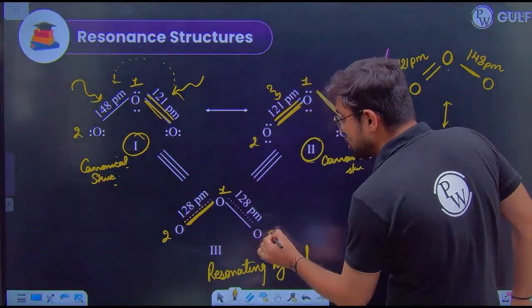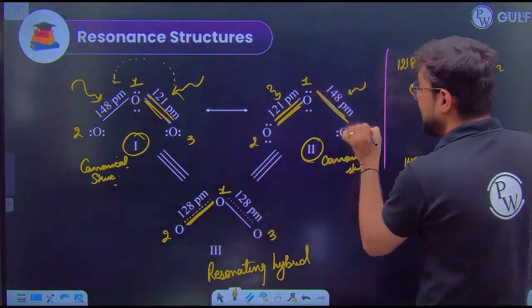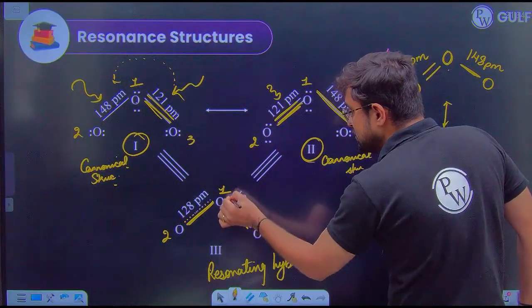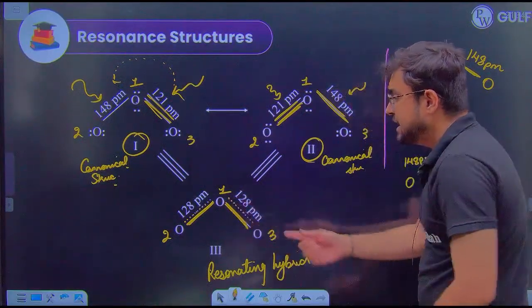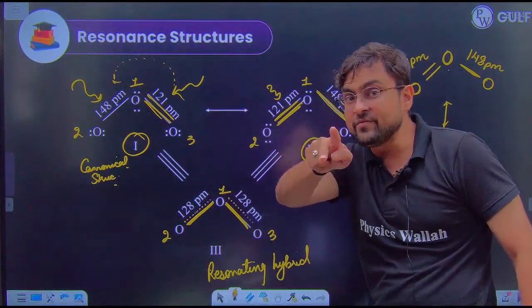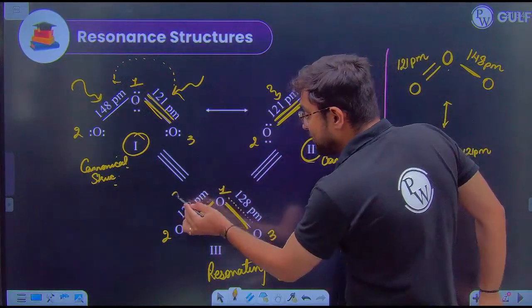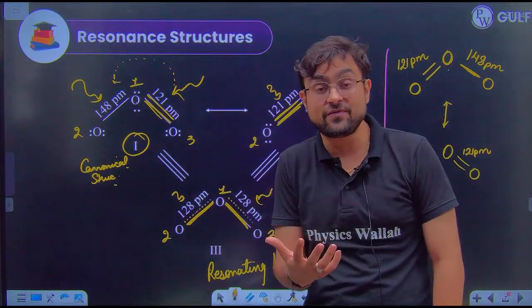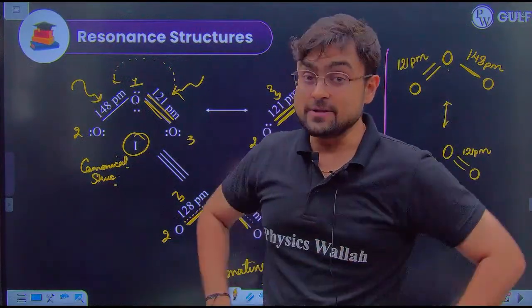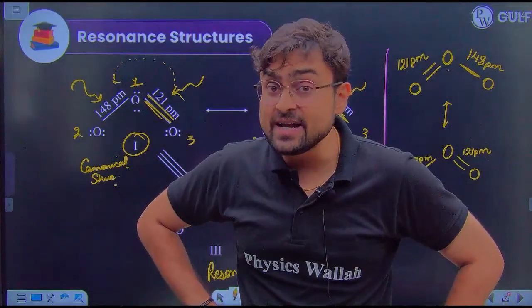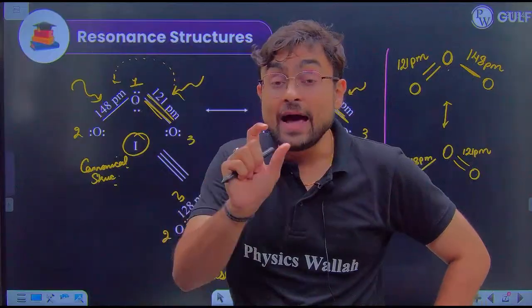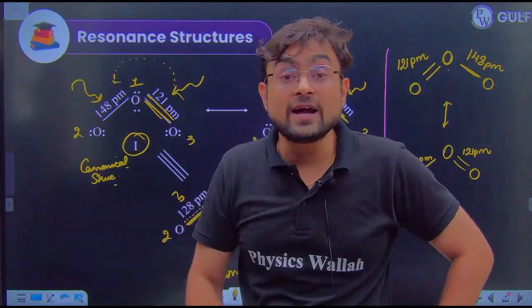And the same for oxygen atoms 1 and 3, they carry neither a complete single bond nor a complete double bond. It's actually present in between. So that's why the bond length is 128. So this is how we justified this fact: if there are 3 oxygen atoms in ozone, why are their bond lengths 128 only?